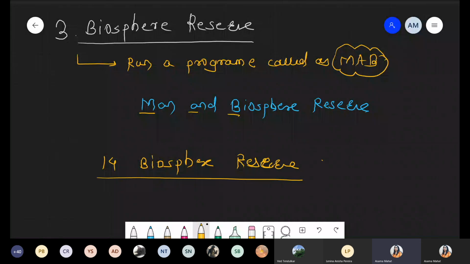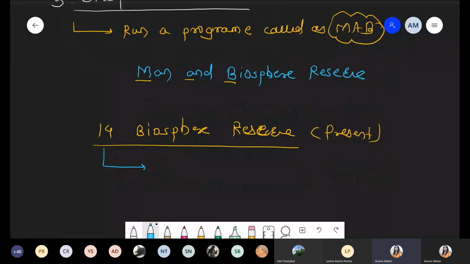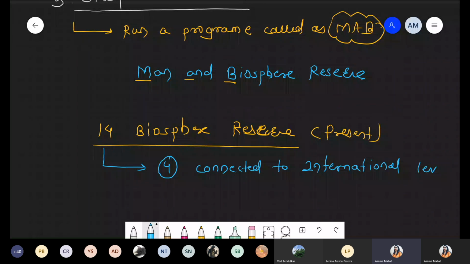14, these are present in India. And out of that 14, 4 biosphere reserves are connected with the international level. And this international level is nothing but simply called UNESCO.